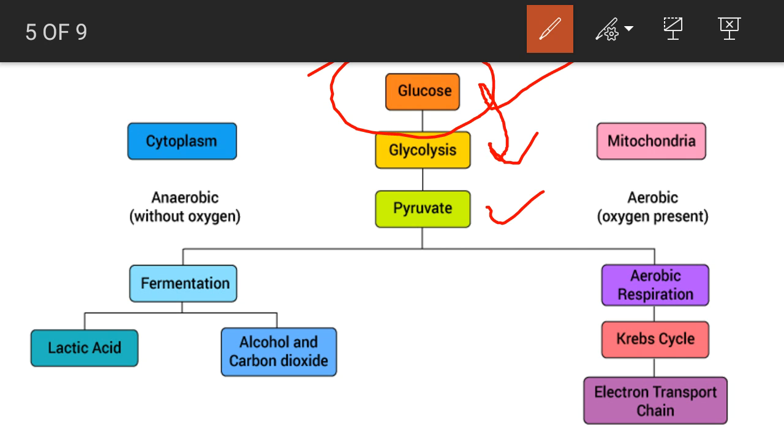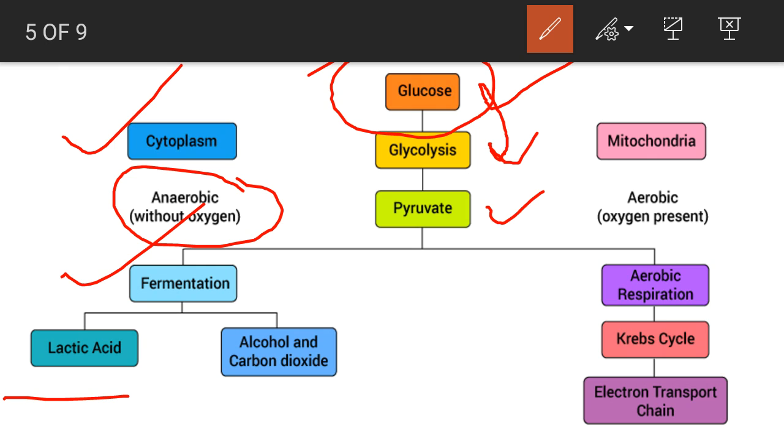Now when pyruvate is formed, at that time the cell checks for the presence or absence of oxygen. If oxygen is absent, then anaerobic respiration will be carried out, and that also in the cytoplasm itself. Anaerobic respiration is nothing but the fermentation process, and the products of anaerobic respiration are lactic acid, alcohol and carbon dioxide. So this is the condition when oxygen is absent.